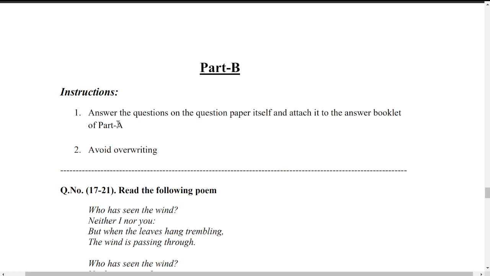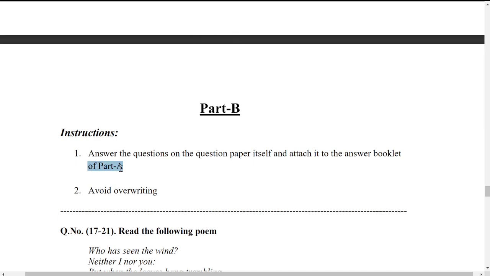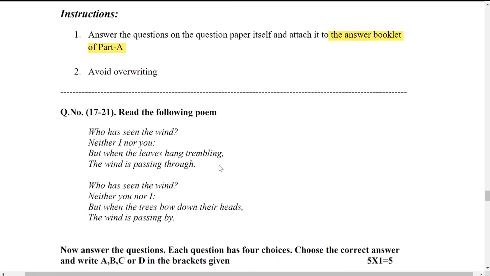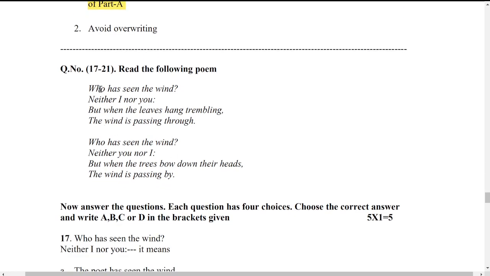Next, coming to part B, it is a grammar part. This grammar part can be answered right there itself. That means on this paper only you can answer all the questions, and this part B must be attached to part A of the booklet. So part A you will be writing in the booklet, right? So that booklet must be added to this part B. Now look at the first section.